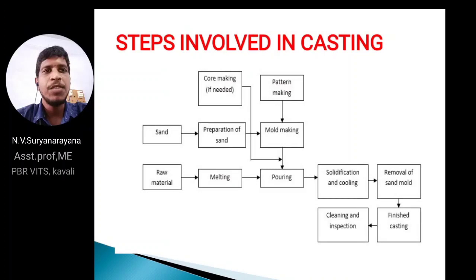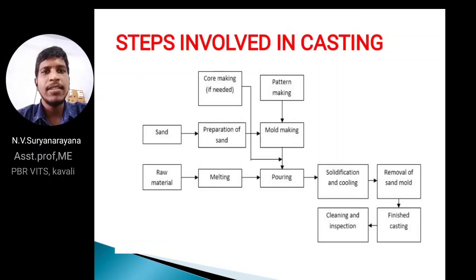Next, steps involved in casting. First of all, preparation of sand, after that mold making. Preparation of sand, as I already told you, is the mixing of green sand using red soil, clay and sawdust, mixed with water. That is the preparation of sand. You already know about green sand. Mold making comes after that.